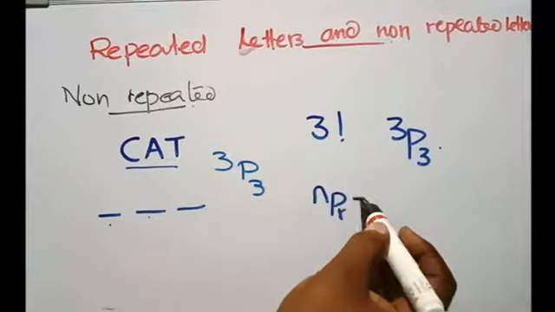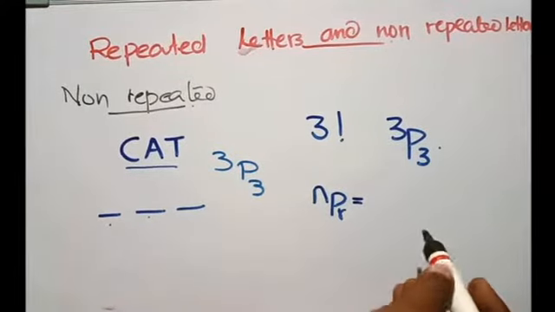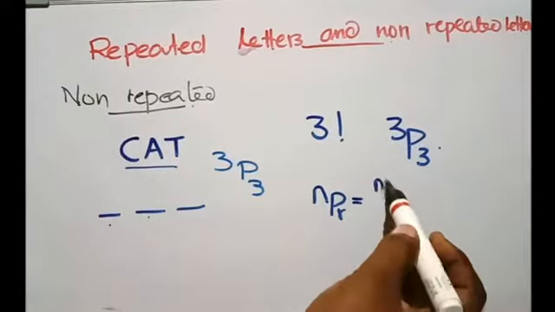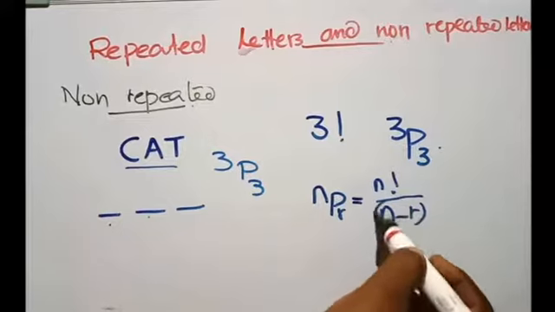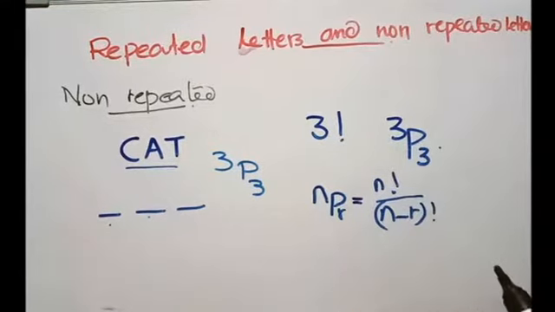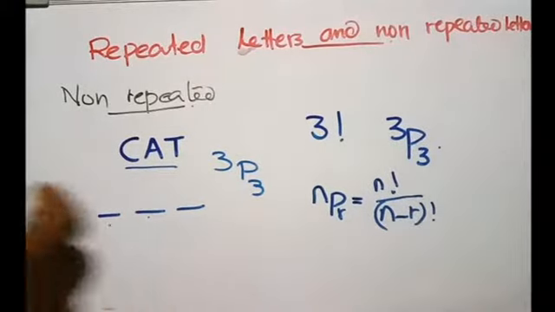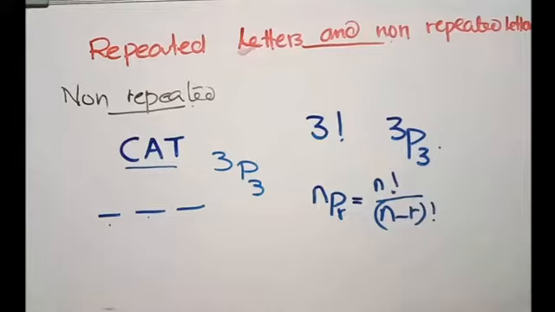What is the formula for nPr? n factorial divided by (n minus r) factorial. And how do we make it in a simpler way, by avoiding maximum formulae?